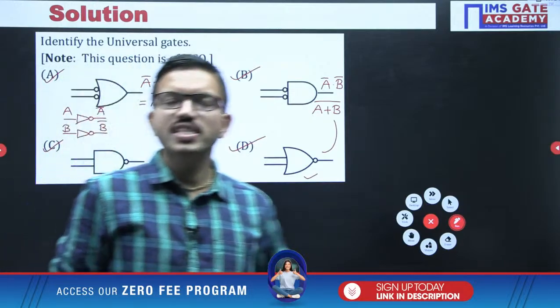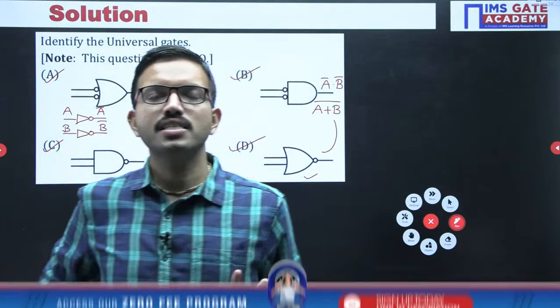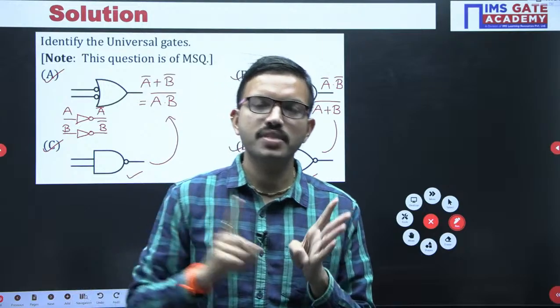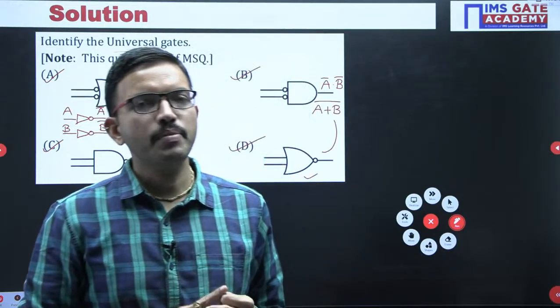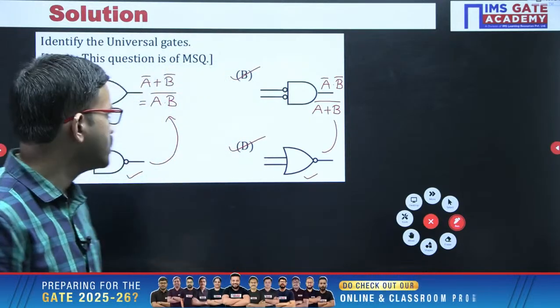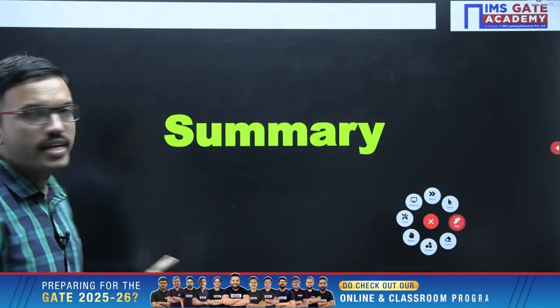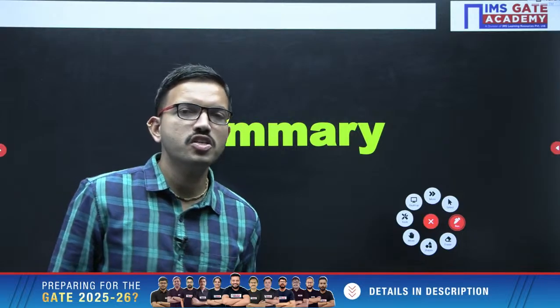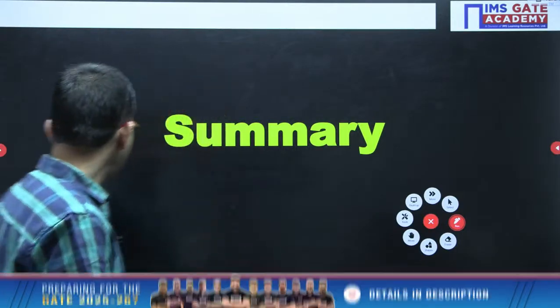Okay, so with this we have completed the digital circuits subject's first 3 chapters: number systems and codes, Boolean algebra and K-maps, and then logic gates. Regarding these 3 chapters, we have discussed a variety of questions in this particular session. Similarly, in tomorrow's session, we are going to discuss the remaining 4 chapters.